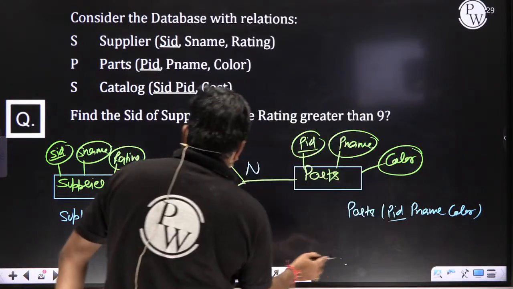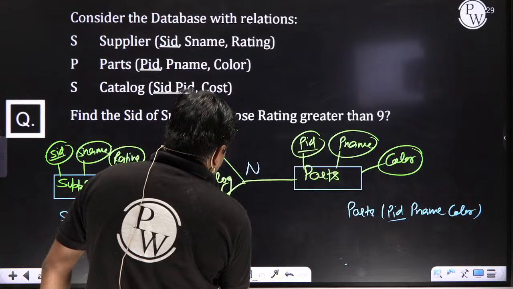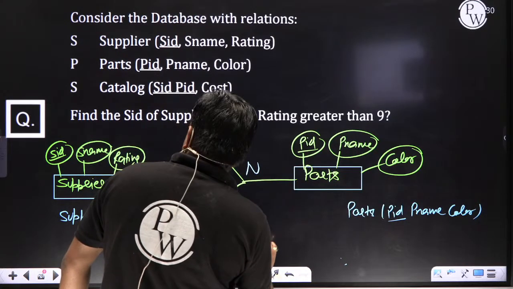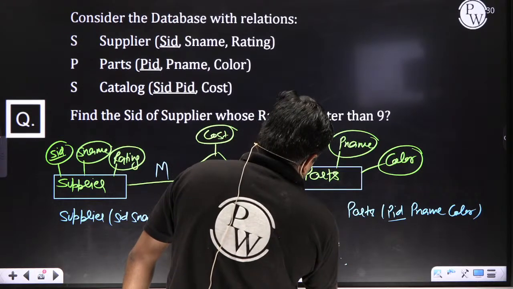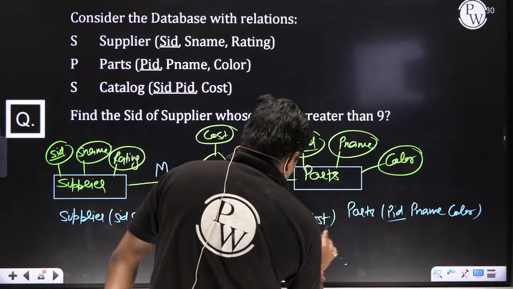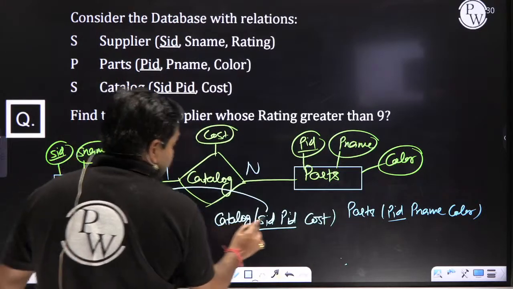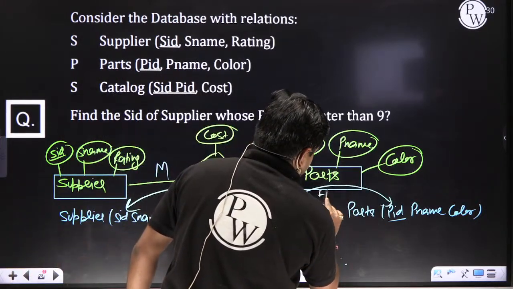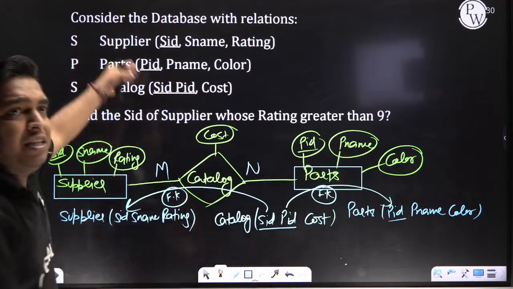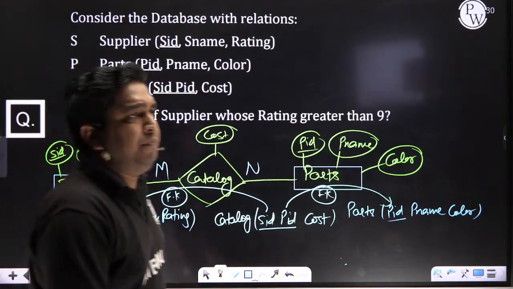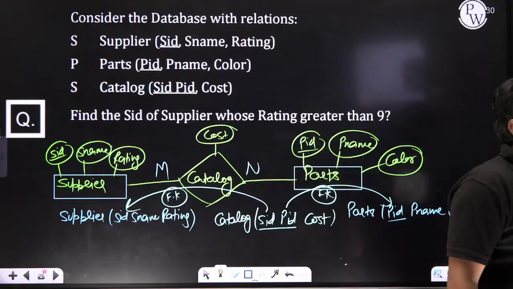And this is the catalog table, in which both table primary keys, in the respective relation, work as a foreign key. How will you get this table? In this manner you will get this table.